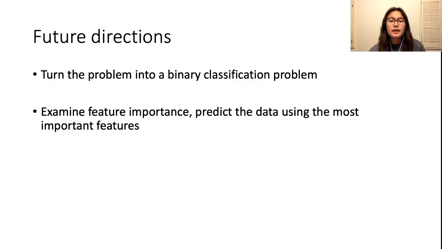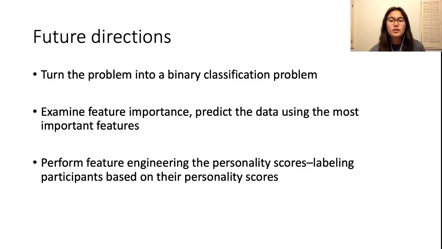A final idea I had was to perform some feature engineering on the personality scores. For example, we might be able to categorize participants based on their personality inventory scores and assign them a single label rather than using their scores on individual traits to try and predict their cannabis use.